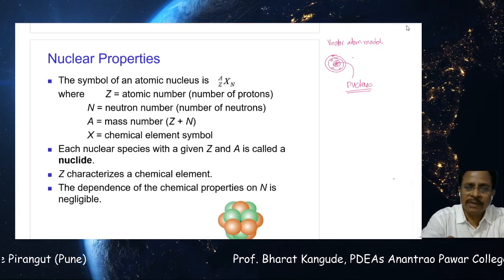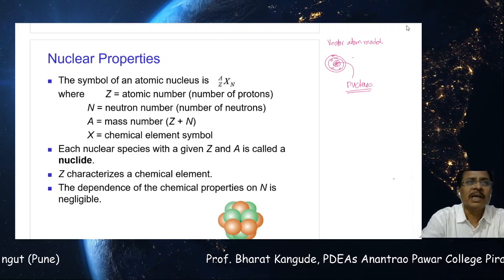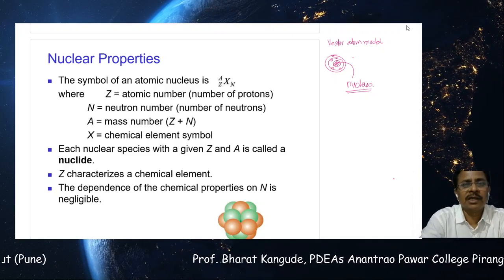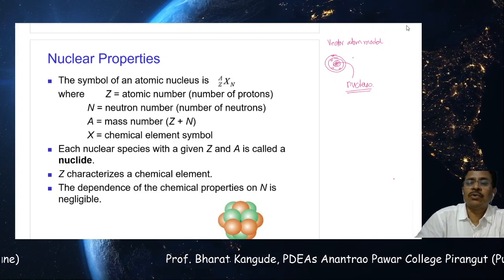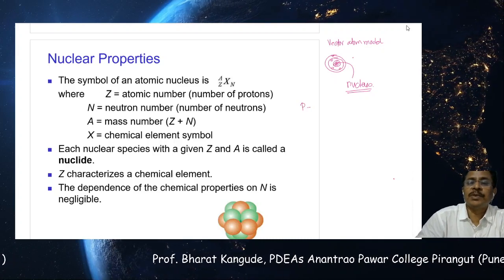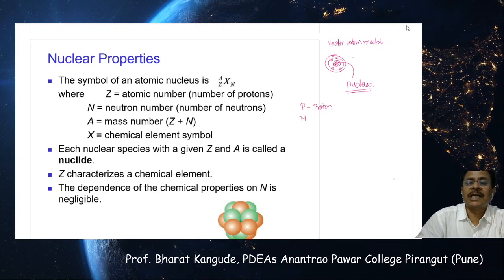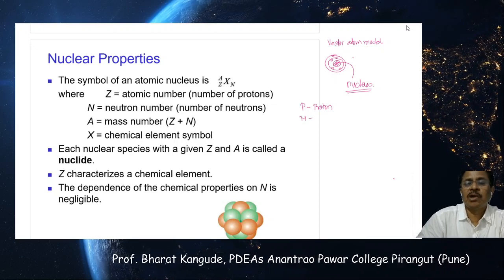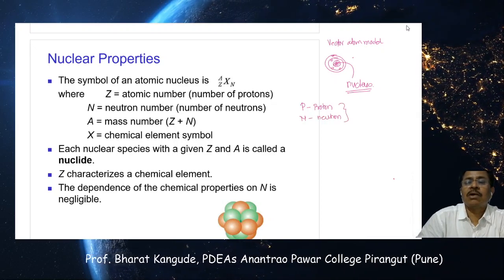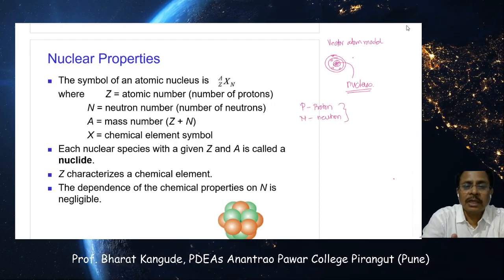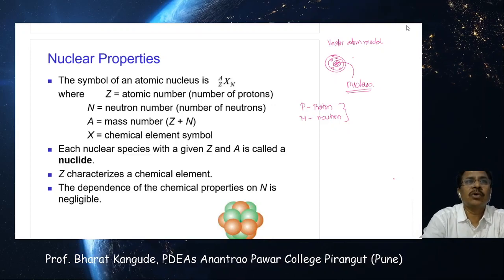And now we have been familiar earlier with what the constituents of the nucleus are, and both of these constituents we already know. These are basically protons and neutrons. One symbol used is P, which is called a proton, whereas the other symbol is either capital N or sometimes small n too, and this is called a neutron. So the constituents of the nucleus are basically protons and neutrons.